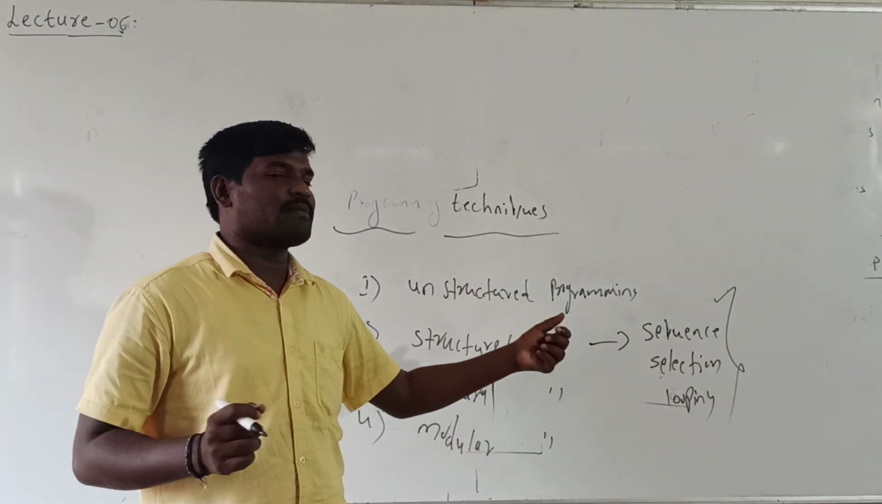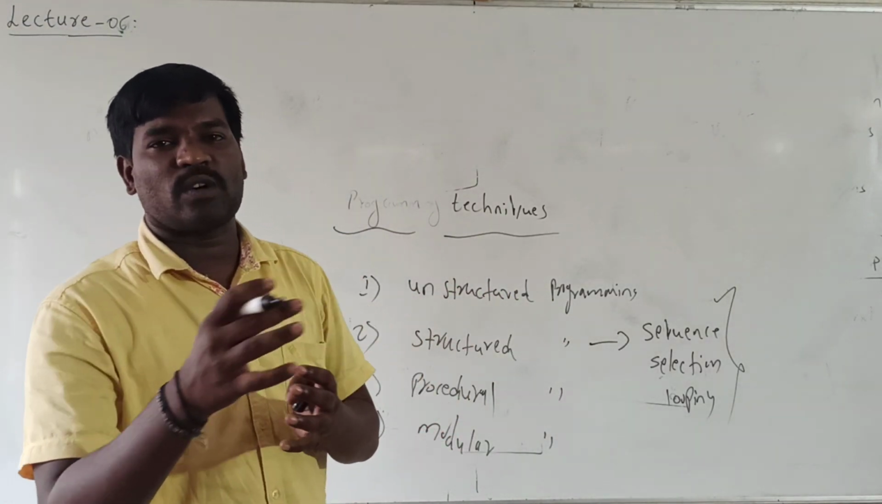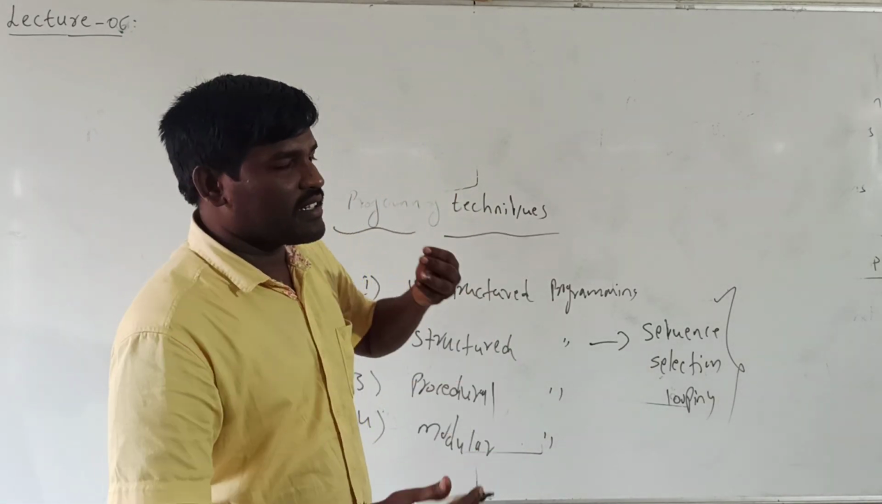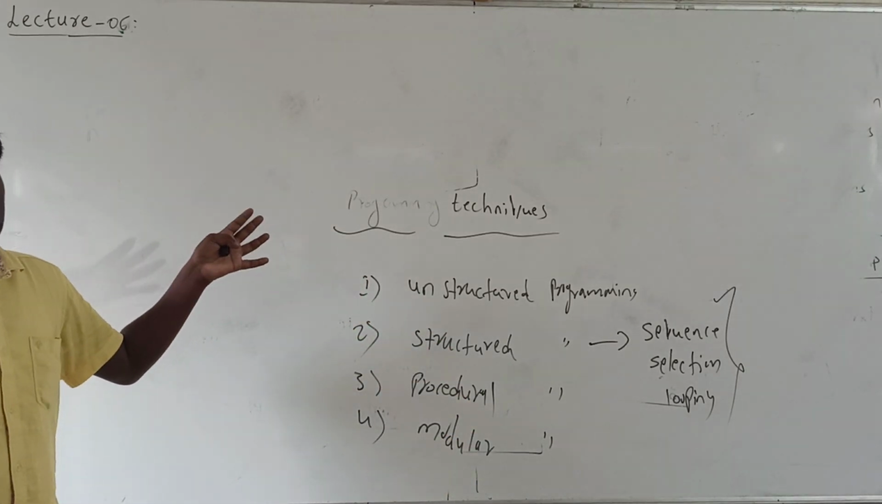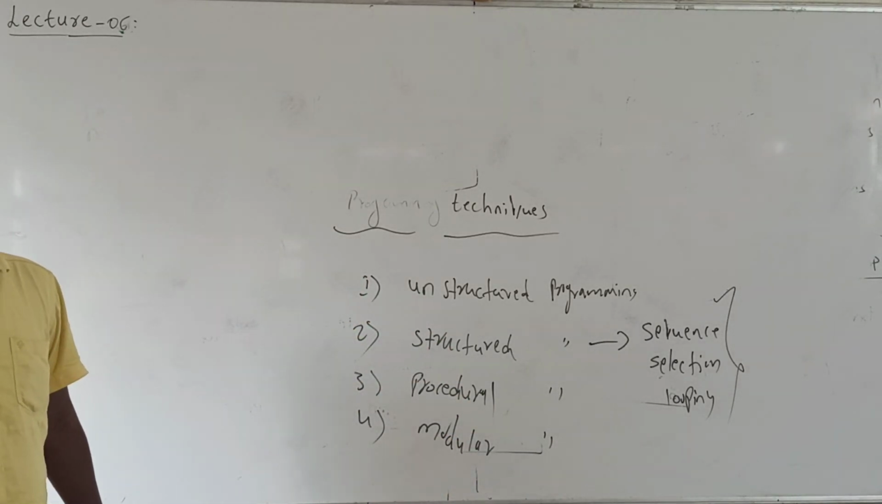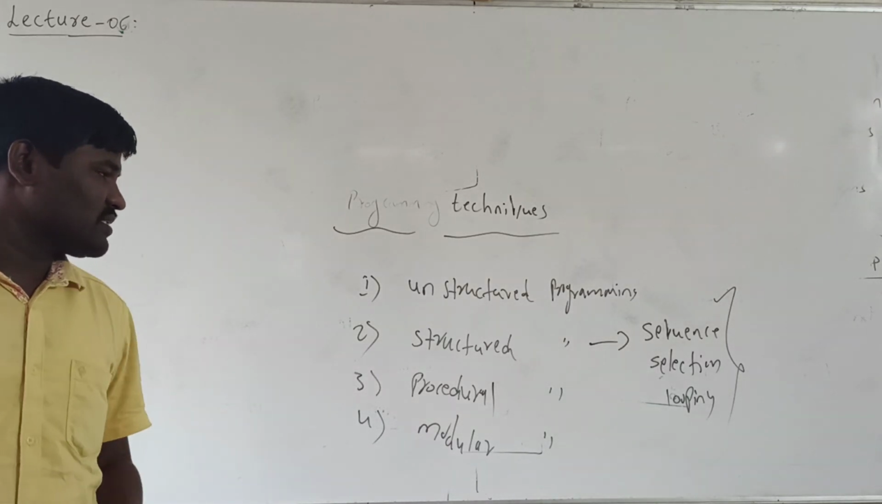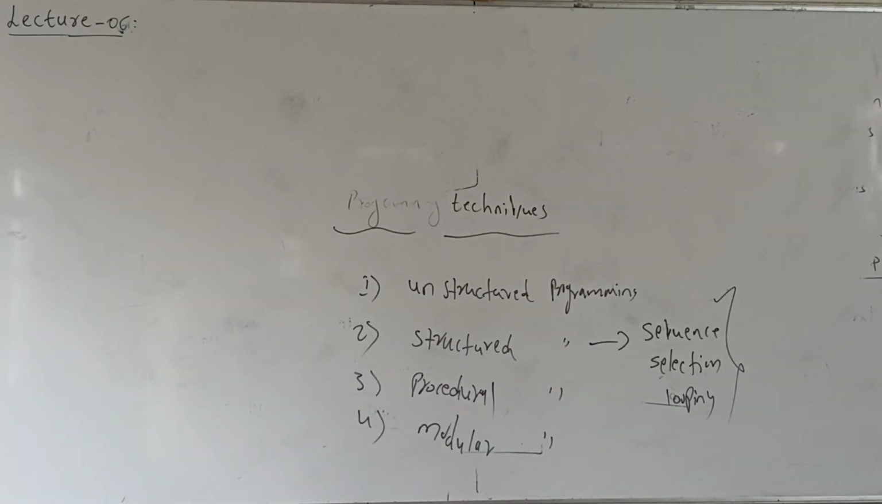So unstructured means it does not have any set of standards. Whatever you feel, you can write like this; that does not have structure, that does not have any set of rules. That is unstructured. So second one is structured. Okay, third one is procedural program or procedure oriented program.